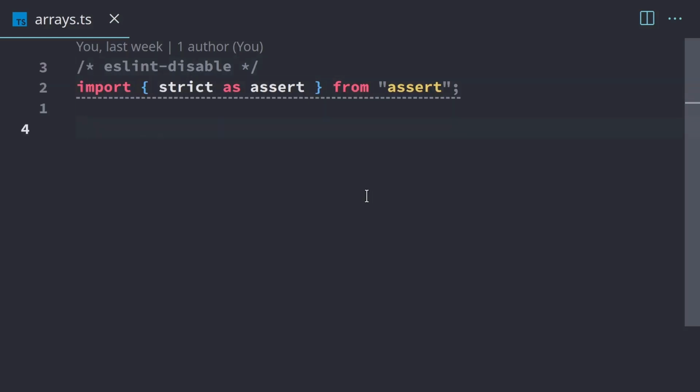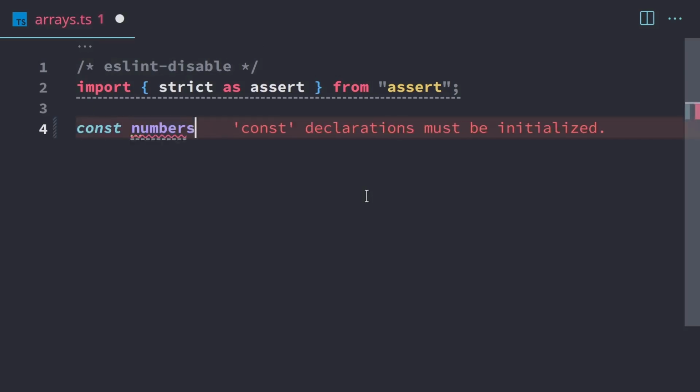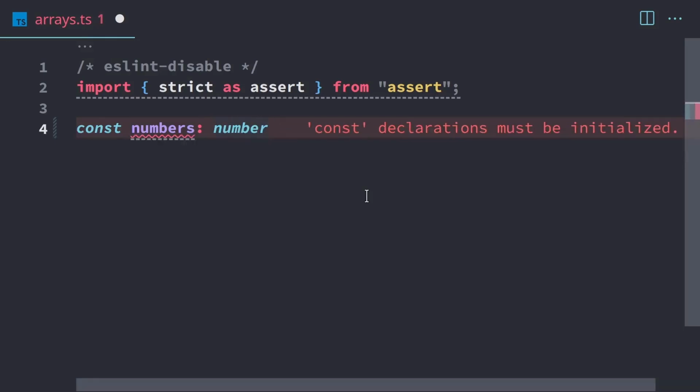So let's start by creating a basic array with numbers. I'm going to create an array called numbers, and I'm going to set the type annotation to number because that's the type we're going to be storing. And to make it an array, we use square brackets like that. So this will be just a single number, and this is going to be multiple numbers, an array of numbers.